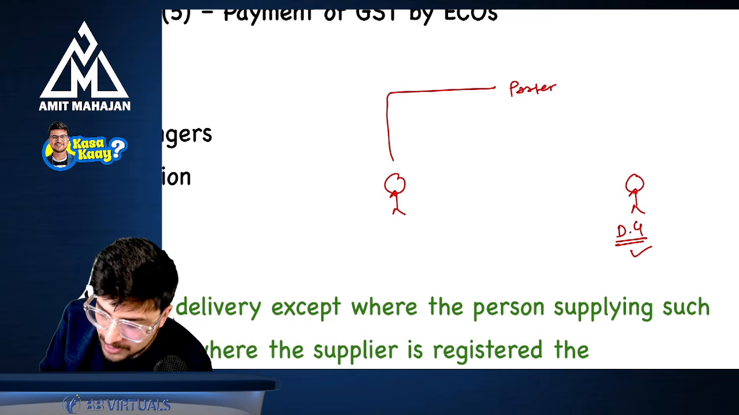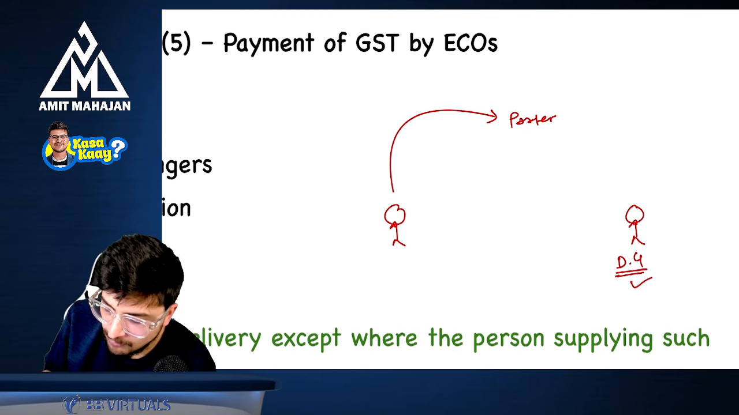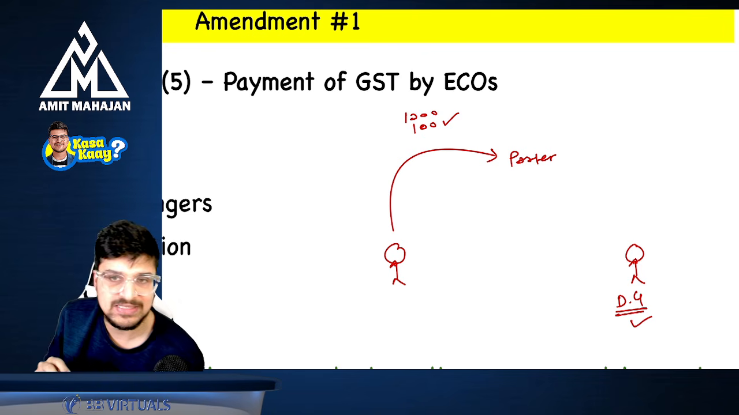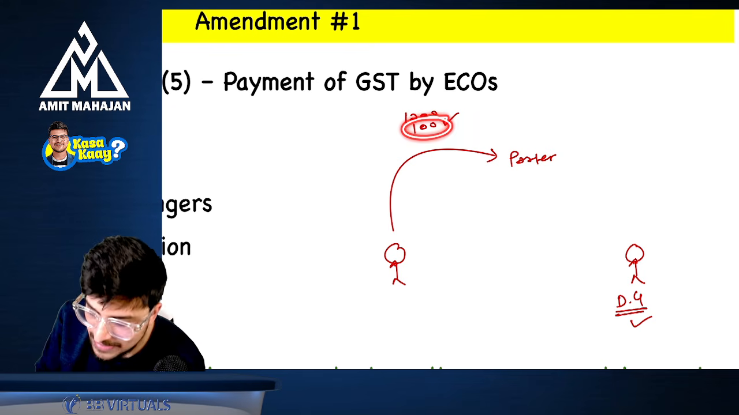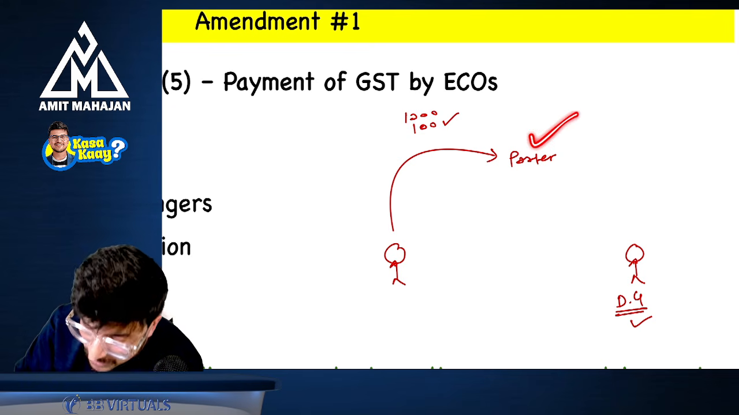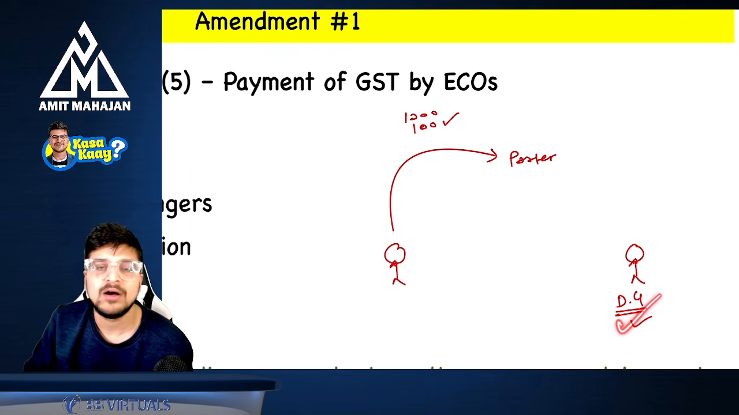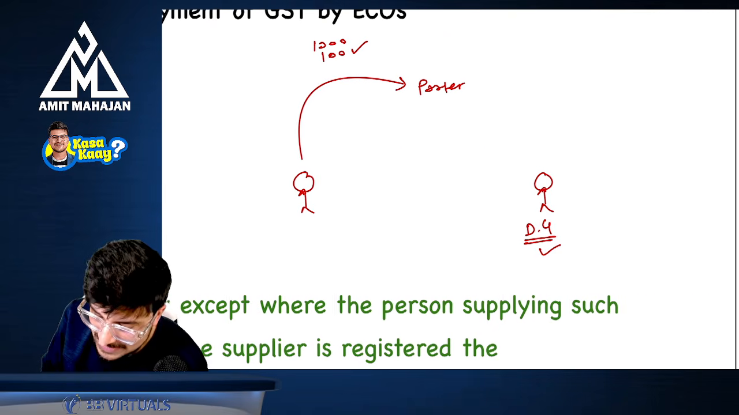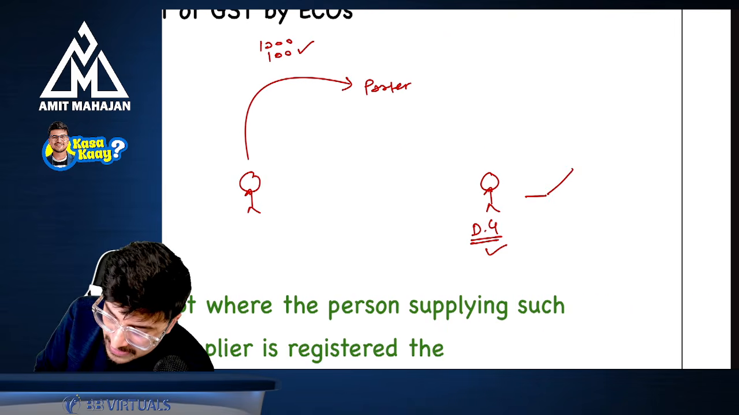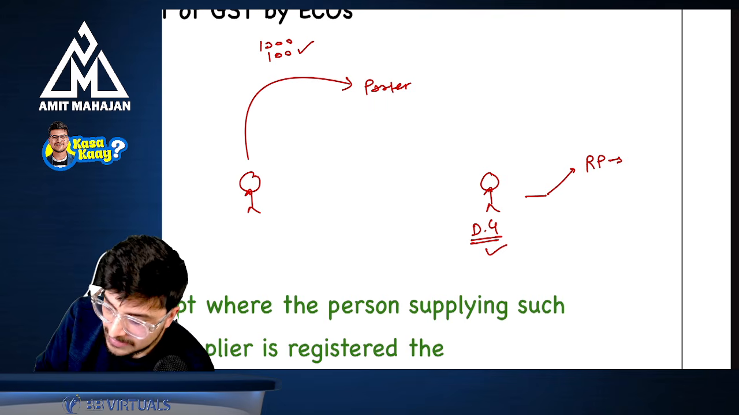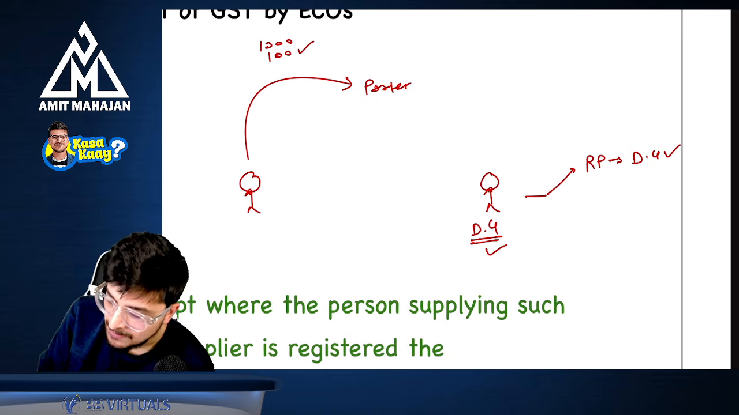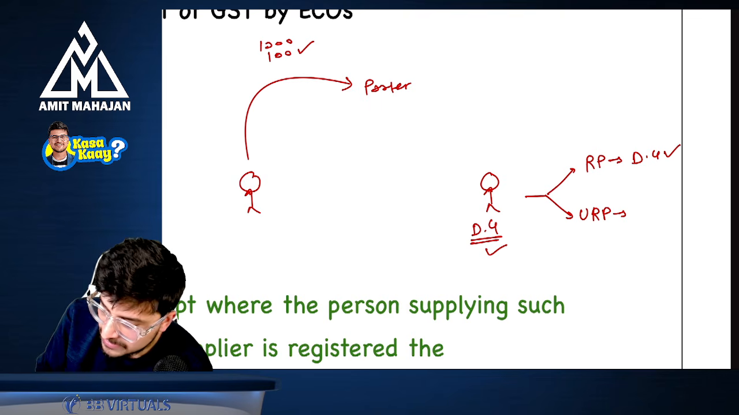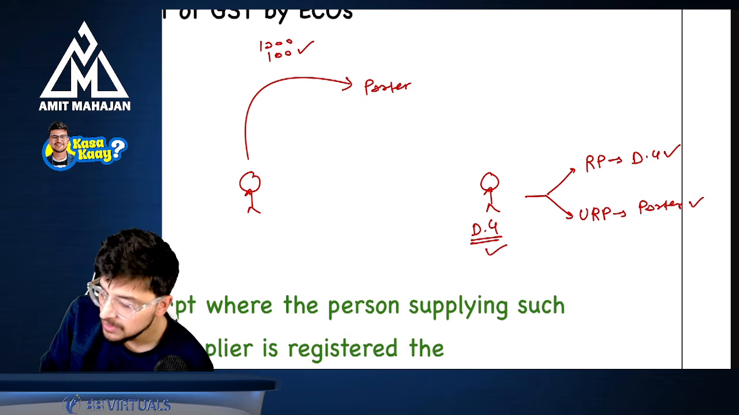I made a payment to Porter. What was the payment? He charged 1,000 rupees, and on that he charged 100 rupees as GST. Now whose responsibility is it to pay this GST amount to the government? Will it be Porter's responsibility, or DG's responsibility, who is the supplier? Here the point is, if DG, that is the supplier, is a registered person, then it will be DG's responsibility. But if the supplier, that is DG, is an unregistered person, then it will be the responsibility of Porter to pay the GST to the government.